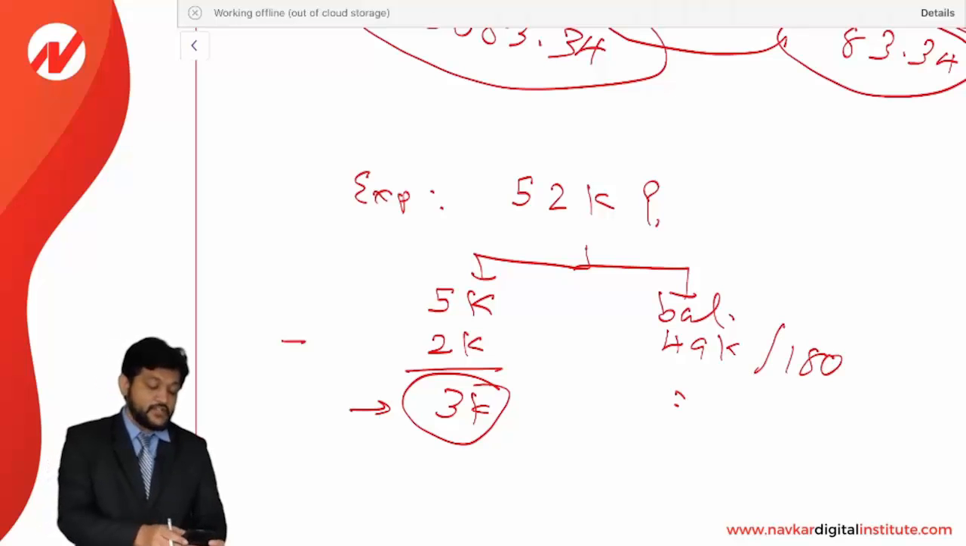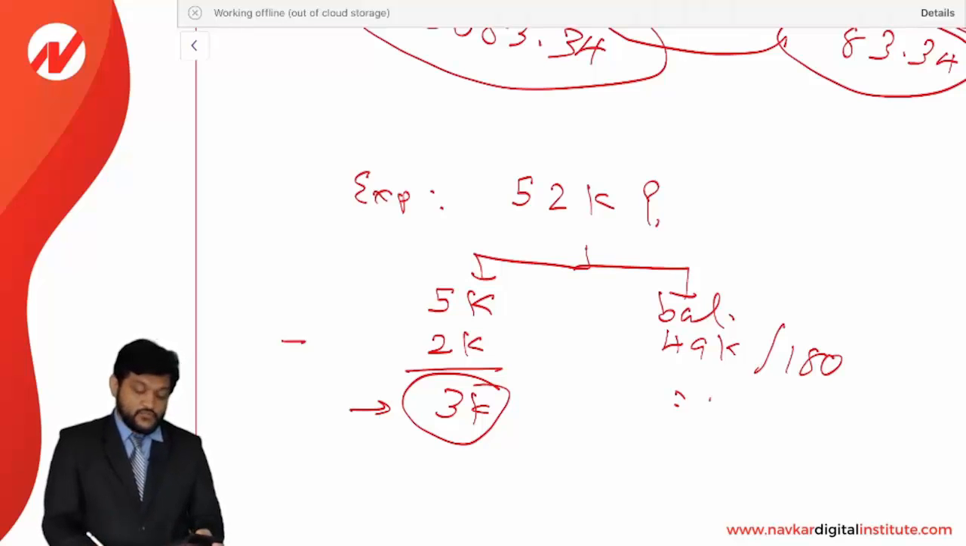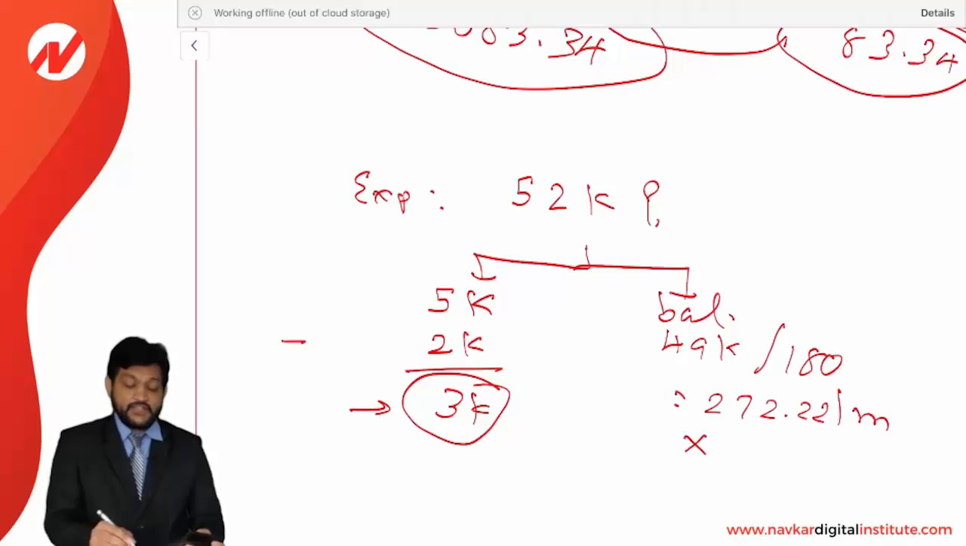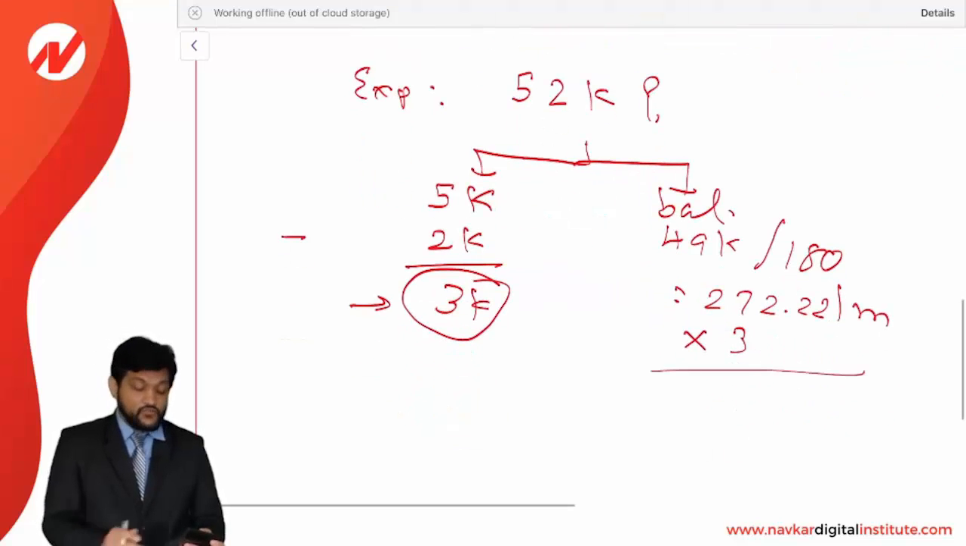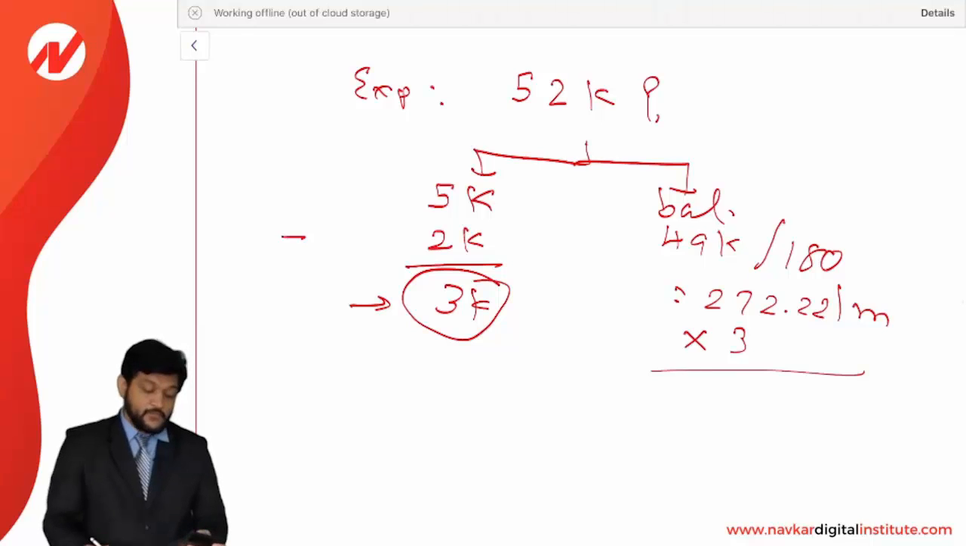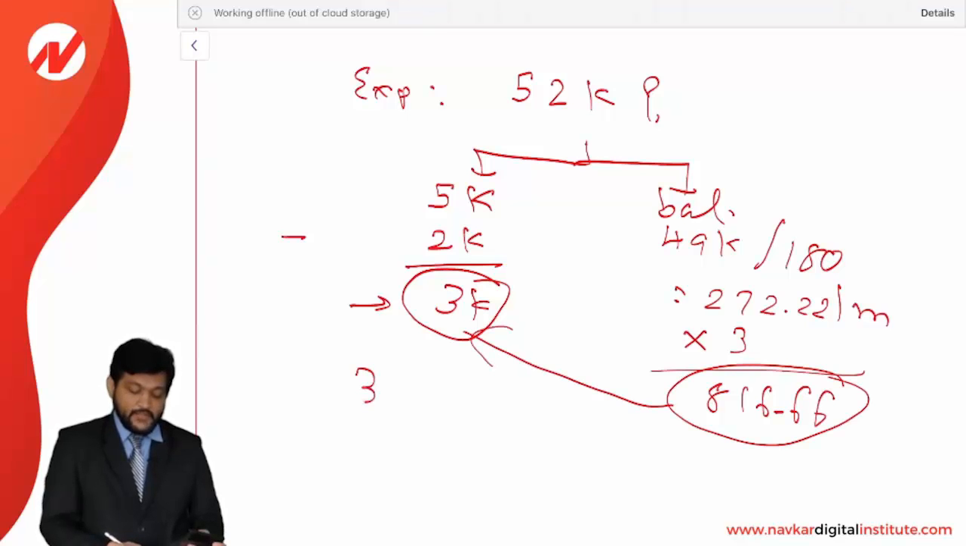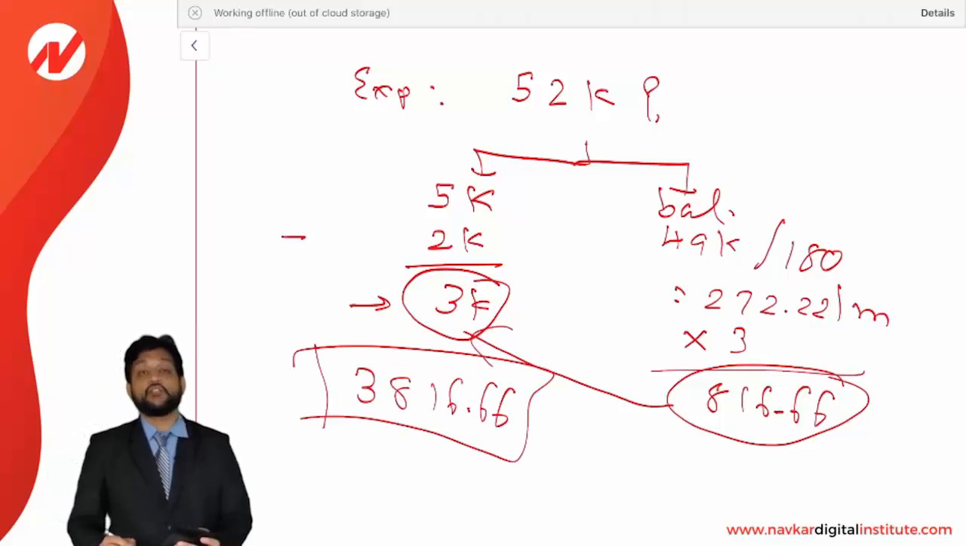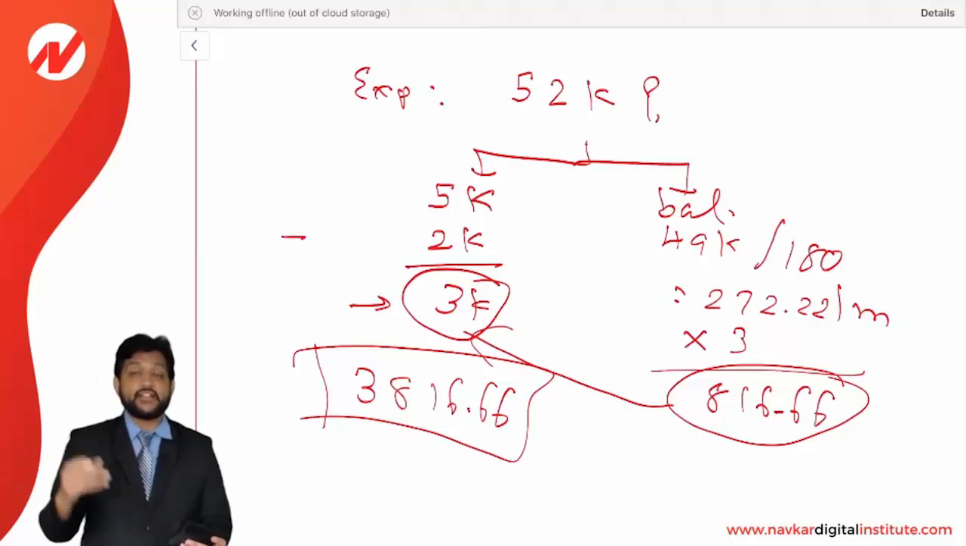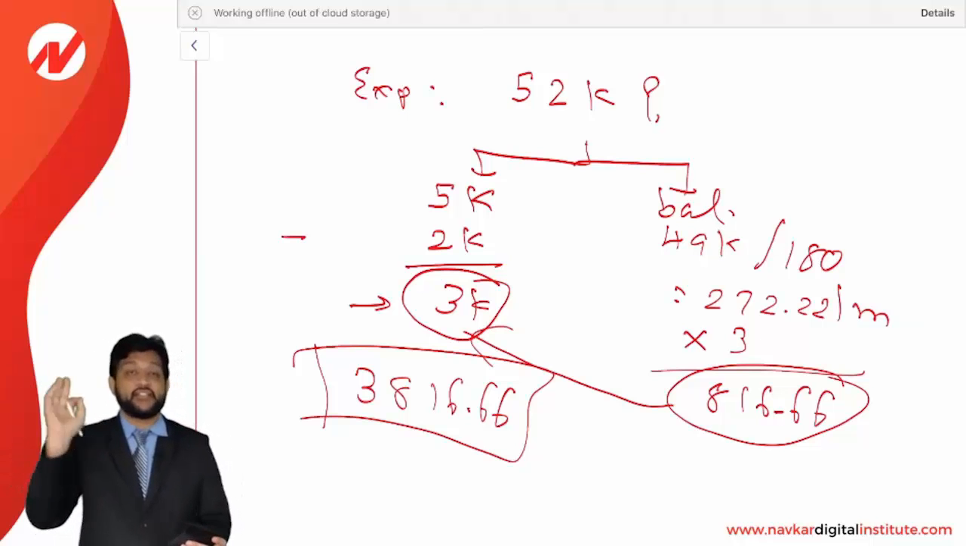So how will it be? 49,000 divided by 180 is equal to 272.22 per month. And if the business has begun in October, then 3 months in the current year. So 272.22 into 3 is equal to 816.66. So this will also be allowed. So 3,000 plus 816.66, that is 3,816.66. This much of expense will be allowed in 2019, and the remainder is amortized over the 180 months. It will go on for the next years, and so on.